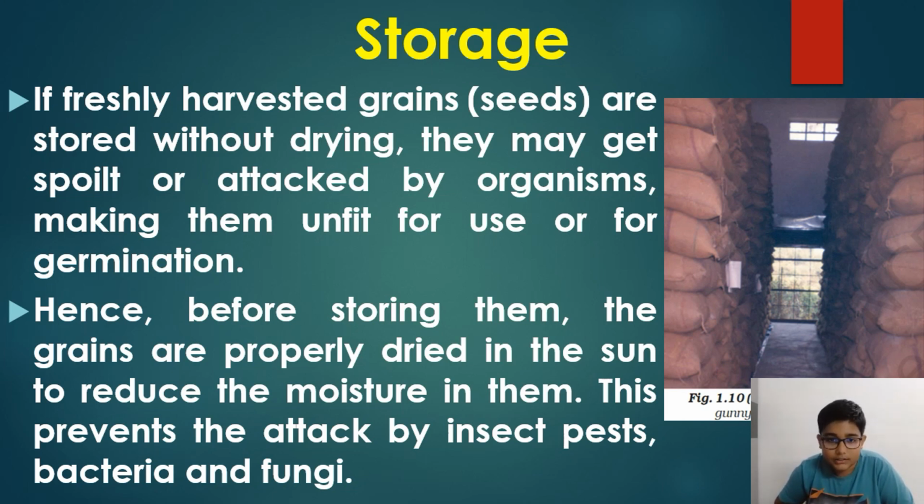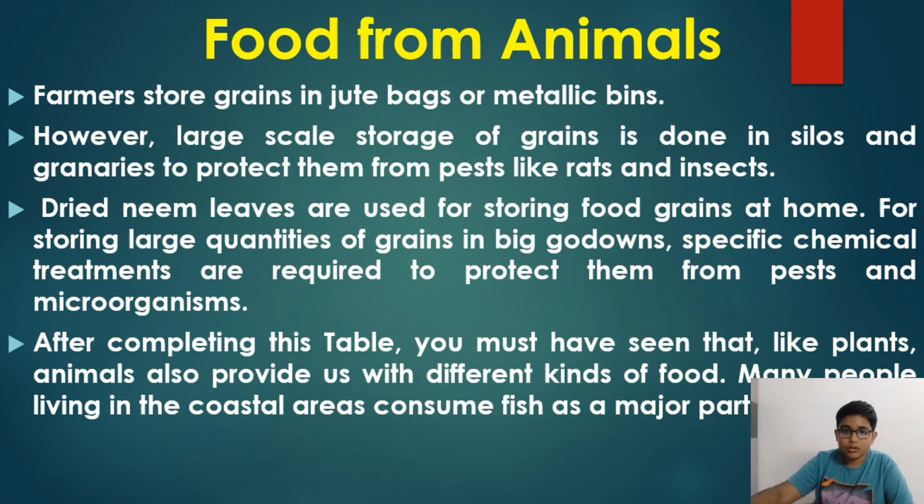Otherwise they may get spoiled or attacked by organisms, making them unfit for use or for germination. Hence, before storing them, the grains are properly dried in the sun to reduce the moisture in them. This prevents attack of insects, pests, and bacteria. So in the picture you can see so many grains and a rat. Okay, so this is about protecting food from animals.